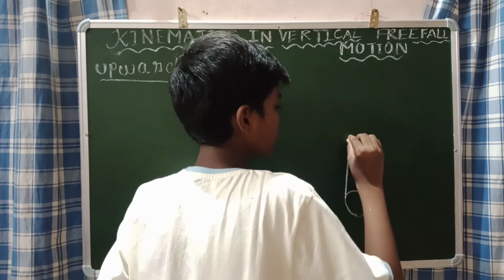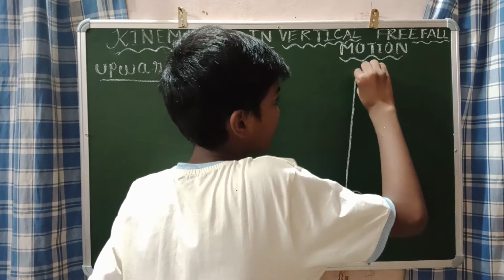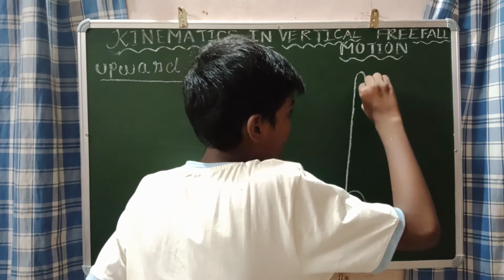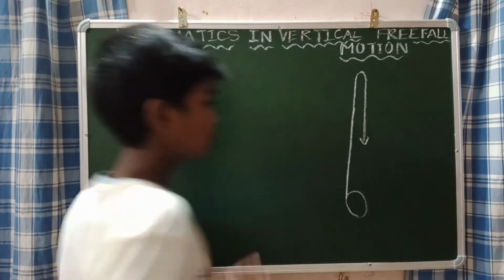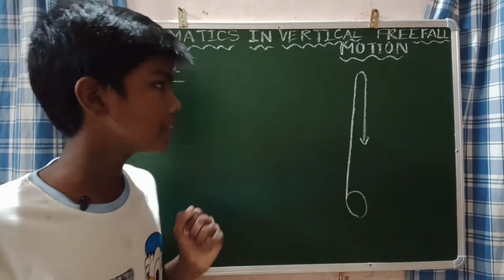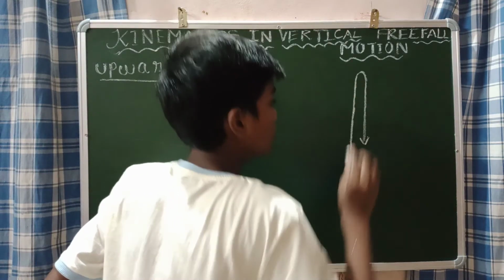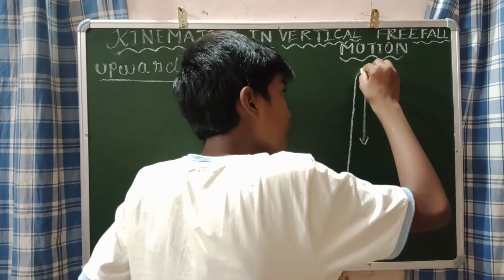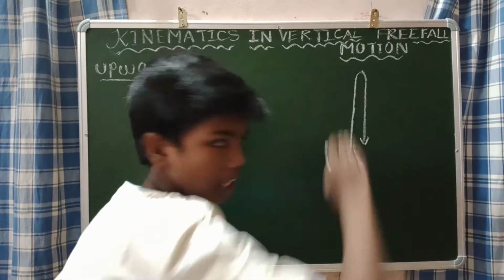The object will move vertically upward and reach the maximum height, and again fall down. This is what will happen when we throw a ball vertically upward. It moves upward, reaches its maximum point, and again falls down to the ground.